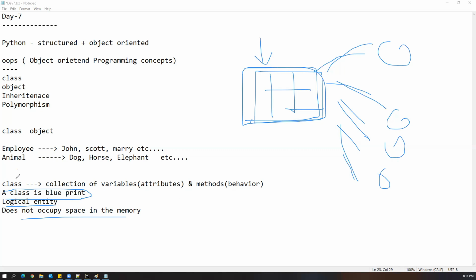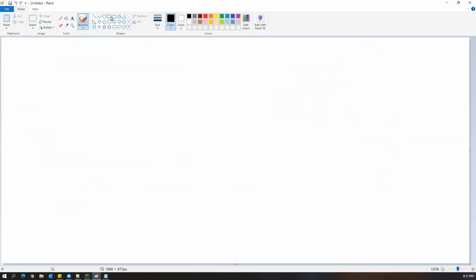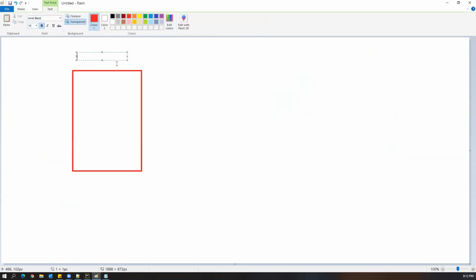But what is the use of this class? Once you create a class, we can create multiple objects. Let me take one example. Let us say I have one class, named employee. The name of the class is employee.